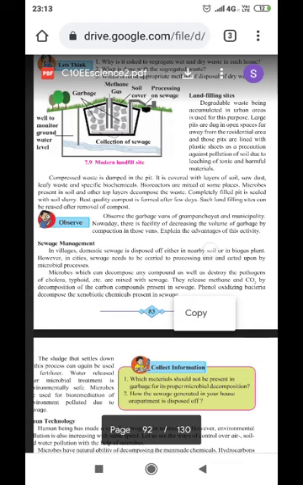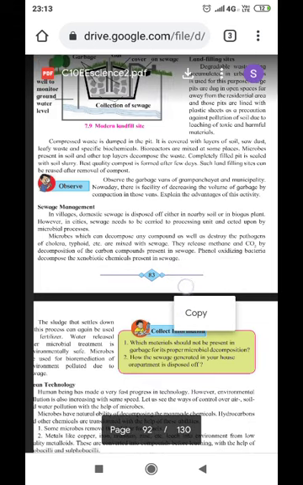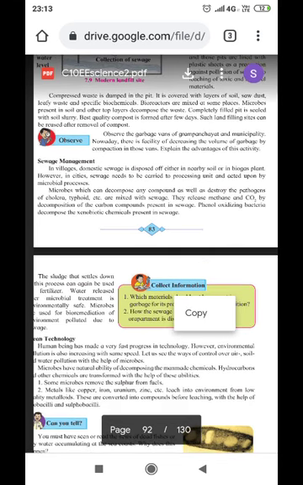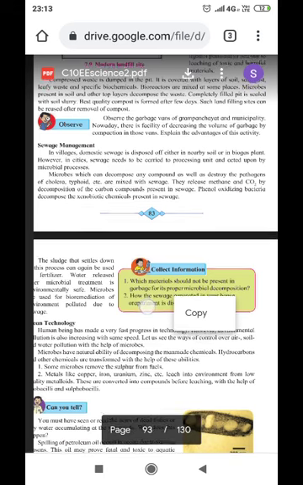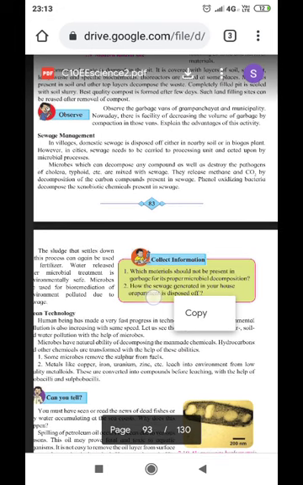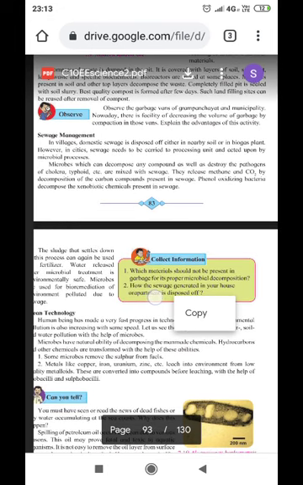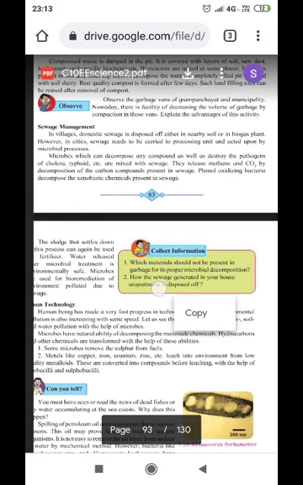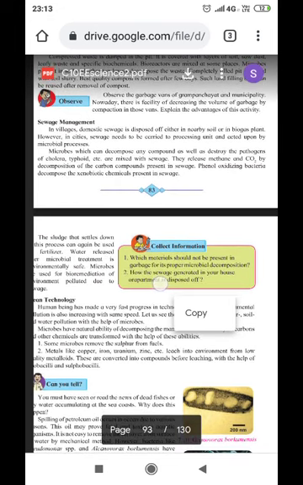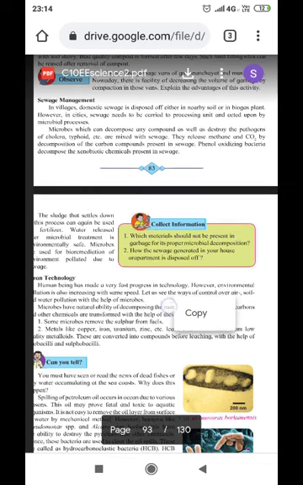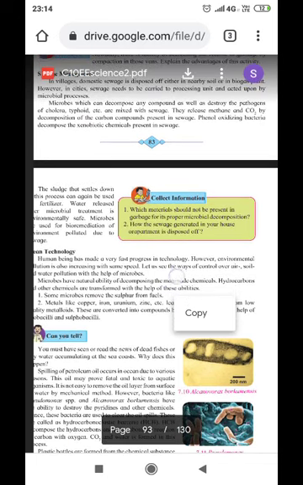Now, sewage management. In villages, domestic sewage is disposed of either in nearby soil or in a biogas plant. However, in cities, sewage needs to be carried to a processing unit and acted upon by microbial processes. Microbes which can decompose any compound, as well as destroy the pathogens of cholera, typhoid, etc., are mixed with the sewage. They release methane and carbon dioxide by decomposition of carbon compounds present in the sewage. Phenol oxidizing bacteria decompose xenobiotic chemicals present in the sewage. So these are microbes which decompose the harmful substances responsible for spreading diseases.